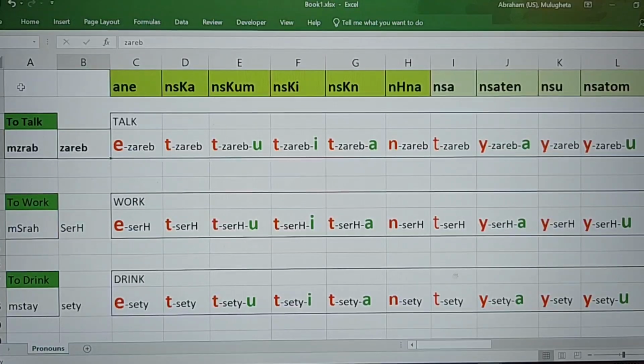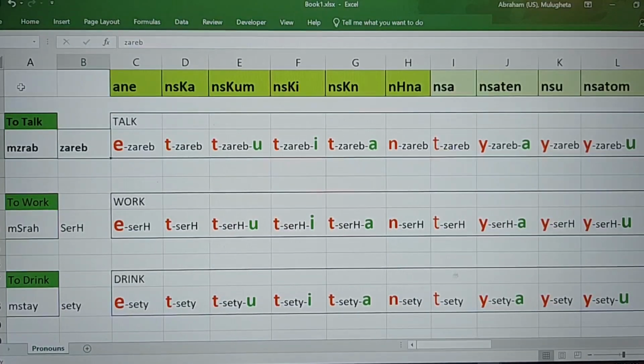For example, the word to talk, the meaning of to talk in Tigrinia is mizrab, okay? Mizrab is to talk. However, I'm going to actually teach you a slightly different version of mizrab, which I think is going to be much easier for you. Let's take the basic word to be zareb, okay? Zareb is important because instead of mizrab, if you say zareb, then you will see how zareb actually gets used in the sentences, while mizrab is just the pure meaning of to talk. Okay, so to talk means mizrab, but let's keep zareb as the basic that we're going to use as a verb.